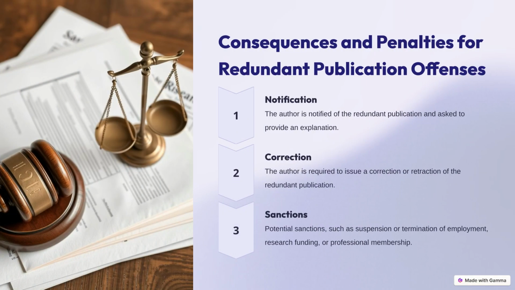When a breach occurs, the consequences are severe. The process typically begins with notifying the author for an explanation. This is followed by a required correction or total retraction of the work, and can ultimately lead to formal sanctions, including employment termination or loss of funding.